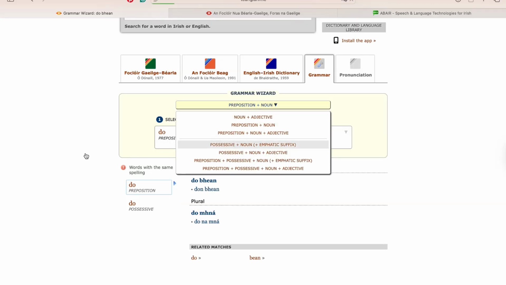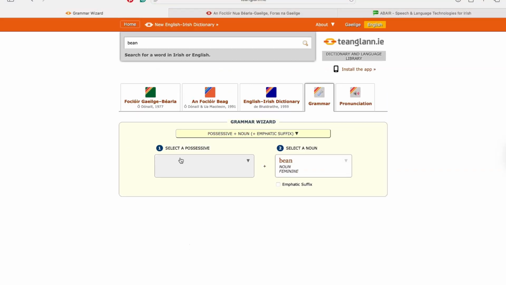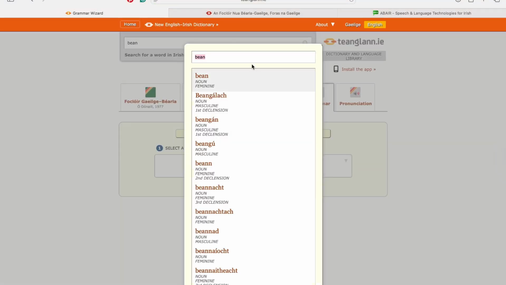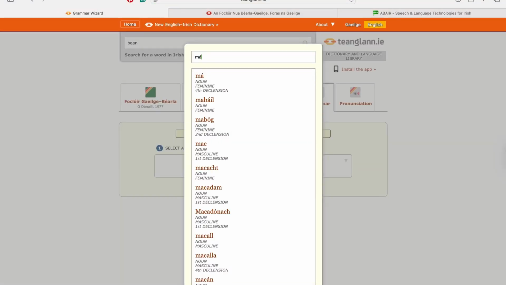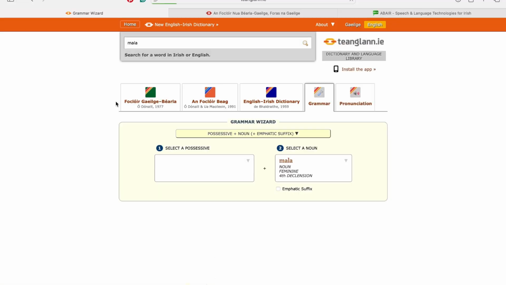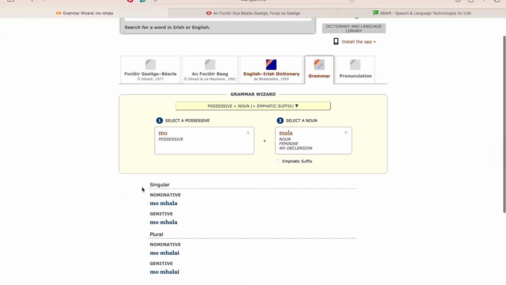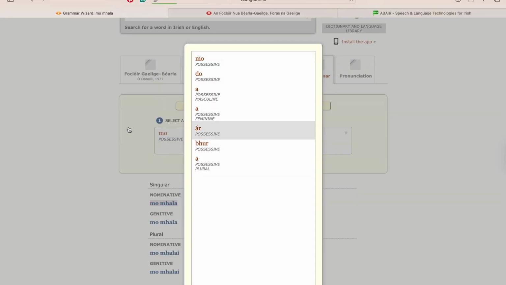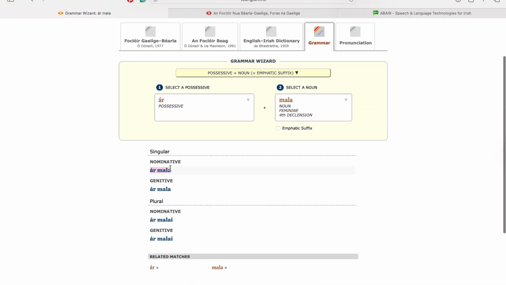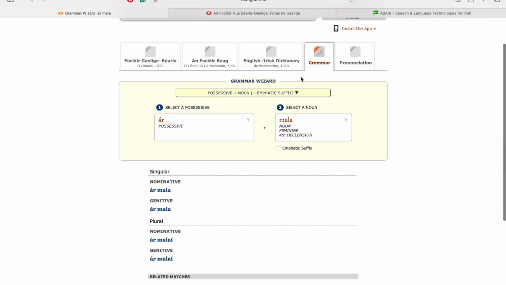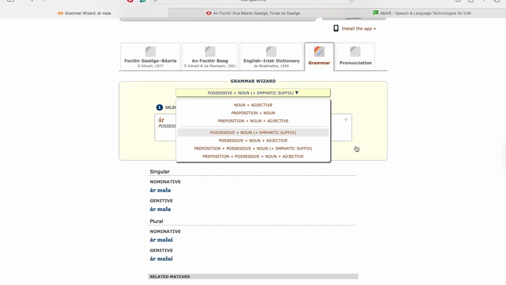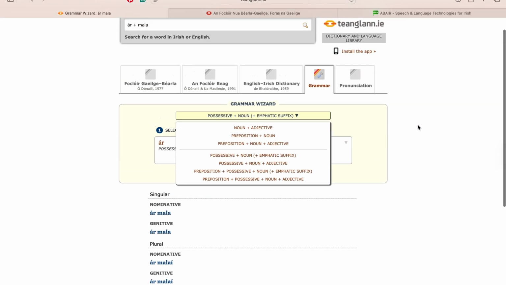Another great one is for possessive. So in possessive, we have a change. So let's go with mála, which is bag. And if you were saying my bag, you choose mo, and you would see it's mo mhála, my bag. And then you can choose the different persons, like our bags, or ár málaí. So this is an amazing feature of Teanglann.ie that I would highly suggest using.